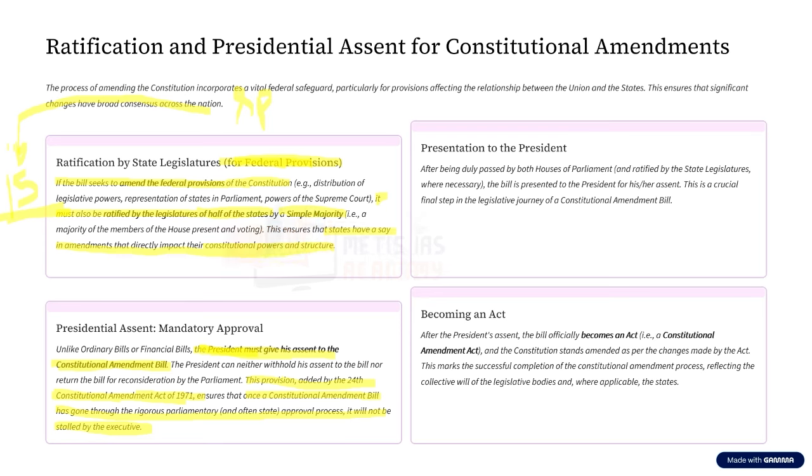That is why once the constitutional amendment bill is sent to the president, it is mandatory for the president to give assent. After the president's assent, the bill officially becomes an Act and the Constitution stands amended as per the changes made by the Act.